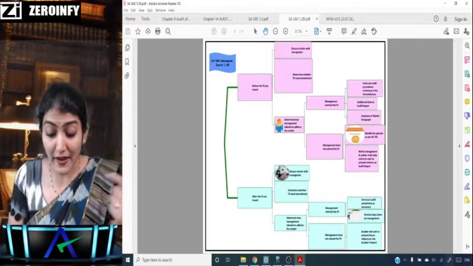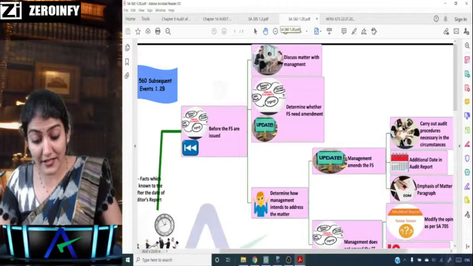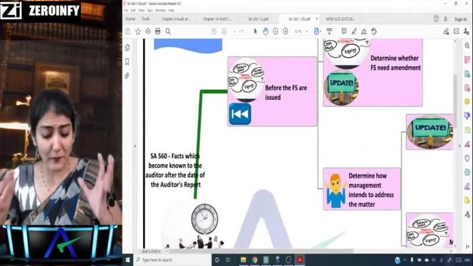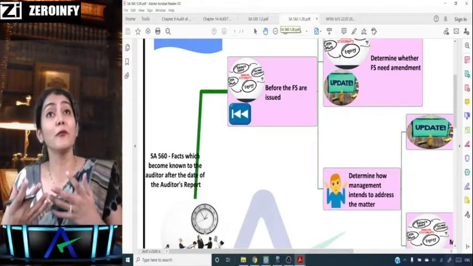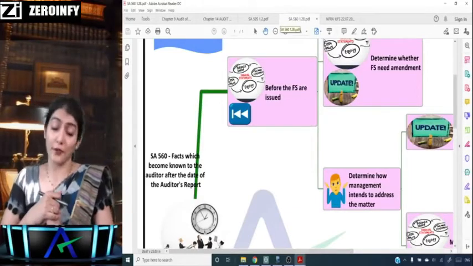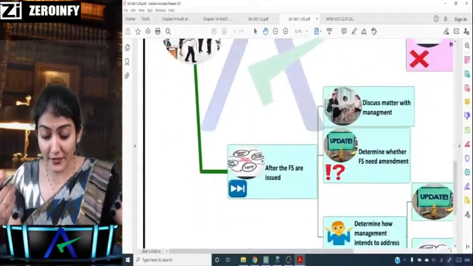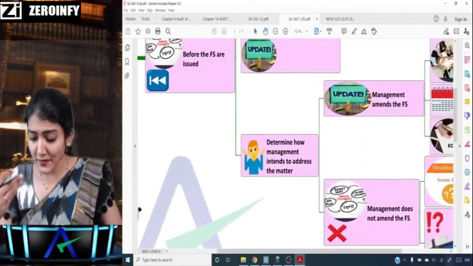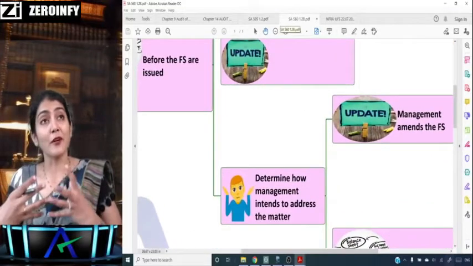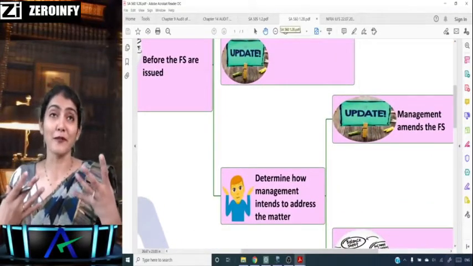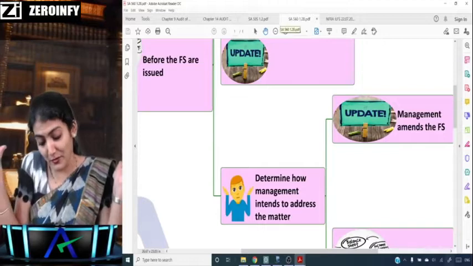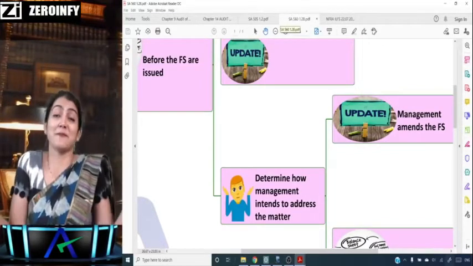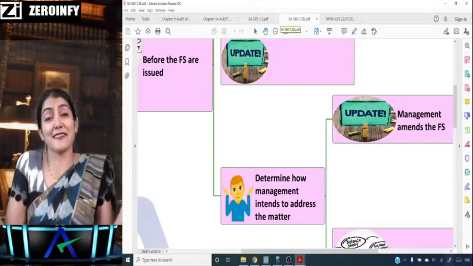Right. So if you look at SA 560, where you have that very challenging part, facts which become known to the auditor after the date of the audit report and before the financial statements are issued, and after the financial statements are issued. Some sort of interest in the subject also gets developed, wherein you see this emoji, determine how management intends to address the matter. So now you determine how the management has looked into it.